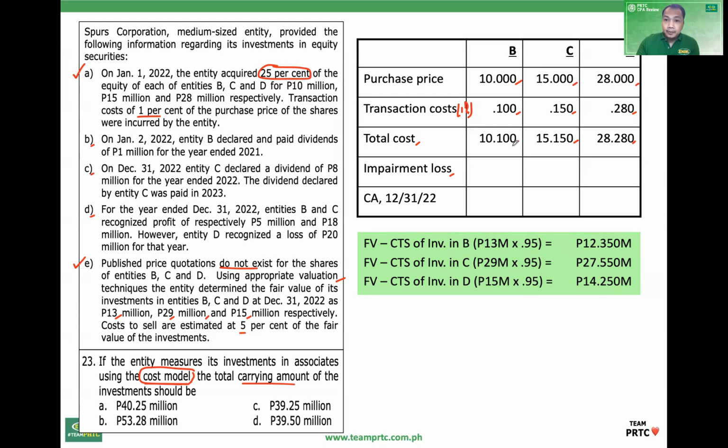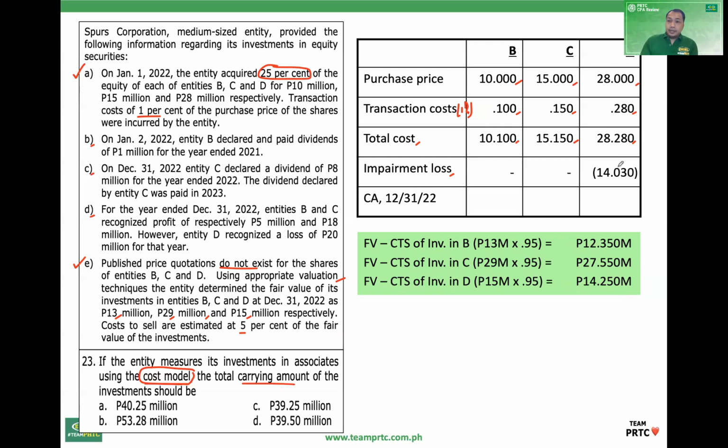The asset is impaired when the CA exceeds the RA, and the test for impairment is done individually, not in total, because these are separate investments. So investment in B, not impaired. Investment in C also not impaired. Investment in D is impaired; the CA exceeds the RA. Get the difference: 28.28 million minus 14.25 million, the difference being the impairment loss.